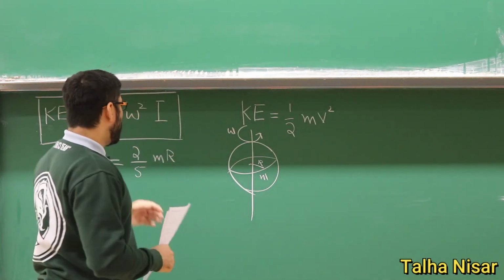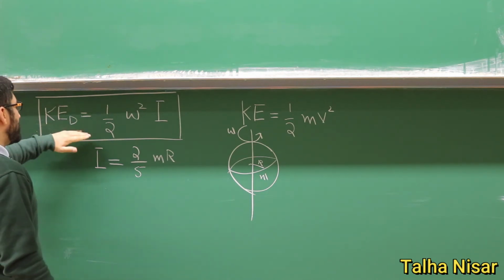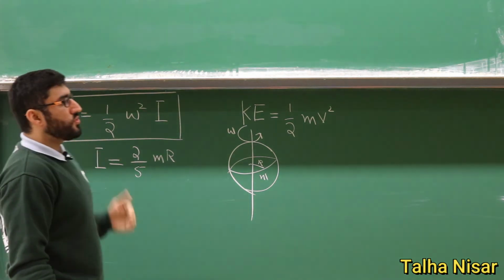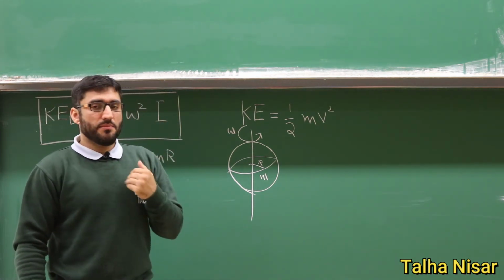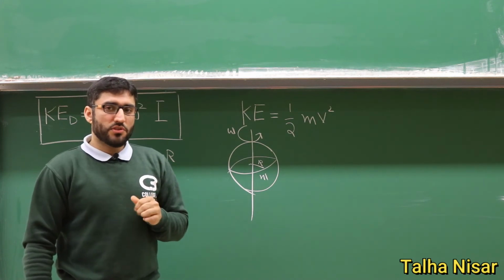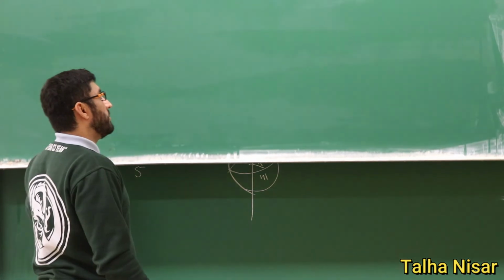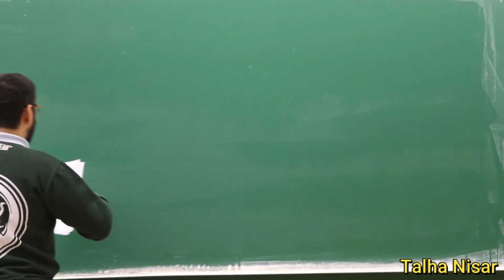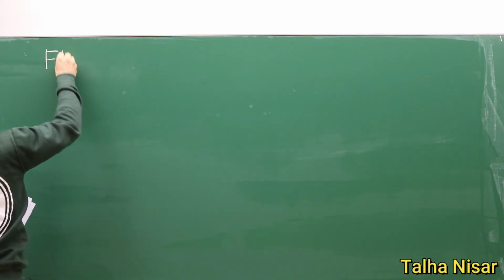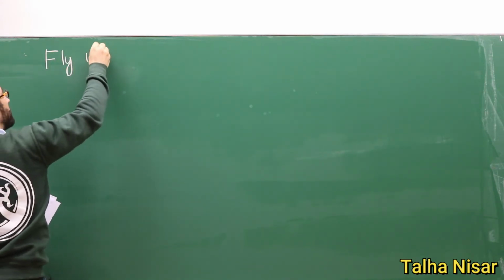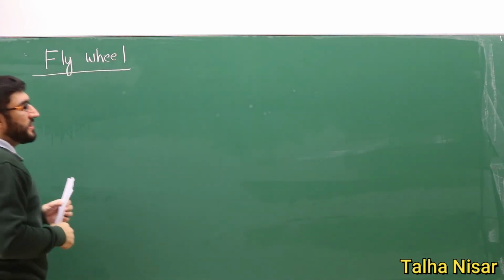So since we discussed now the kinetic energy of the rotating disk, since this is a form of energy, we want to know if this kinetic energy of the rotating objects or a disk can be converted to other forms of energies. So for that we need to discuss an example of an object. That object's name is flywheel.